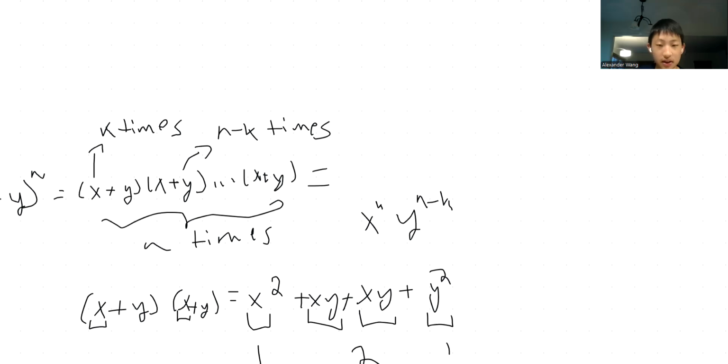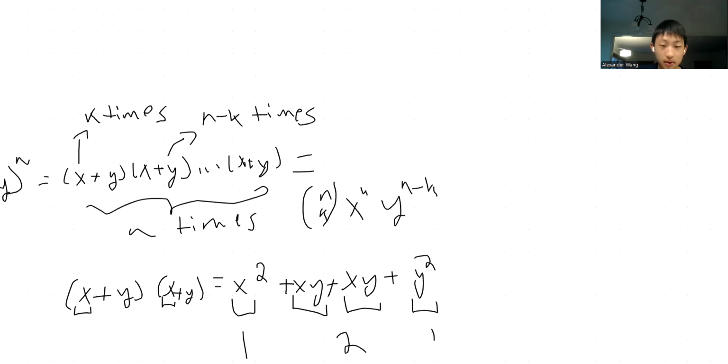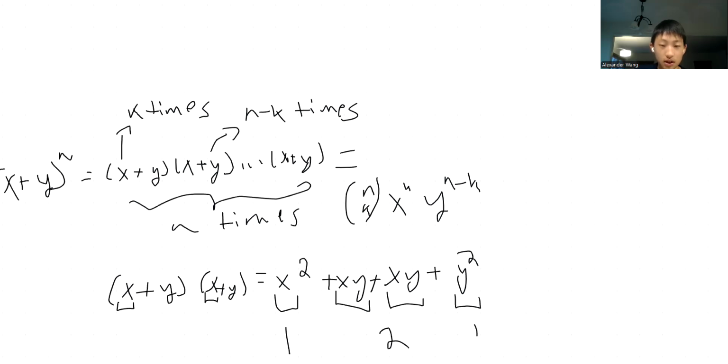And this is the same thing as choosing n minus k items to be y, and the rest have to be x's. But for convenience, we can just say this is going to be n choose k. And that's actually just the binomial theorem. You're summing this for every single possible k, starting with k equals 0 up to n.